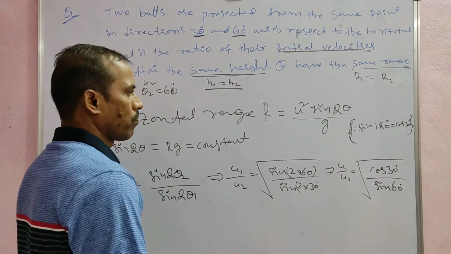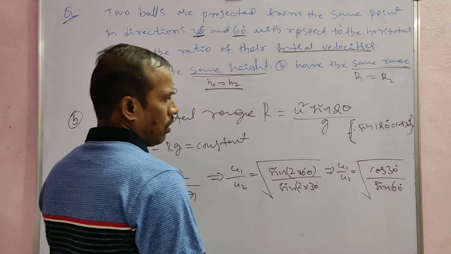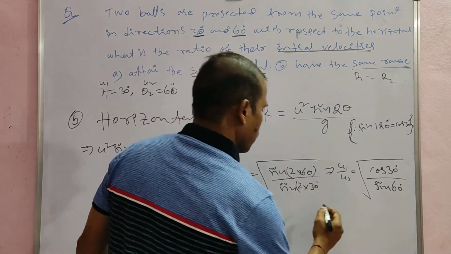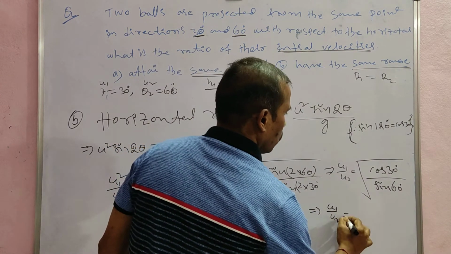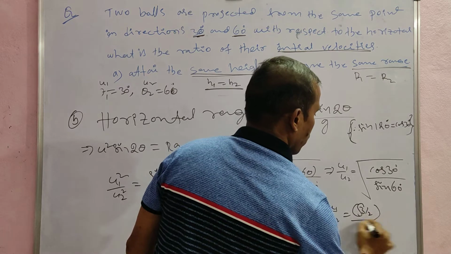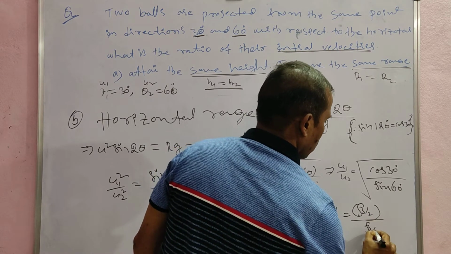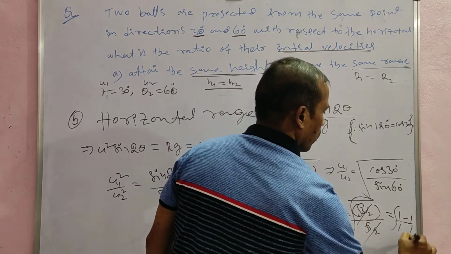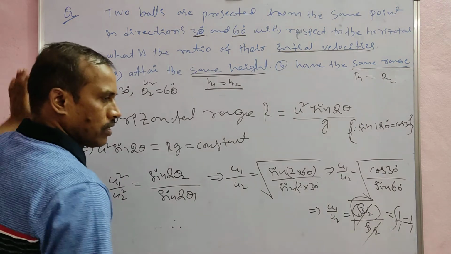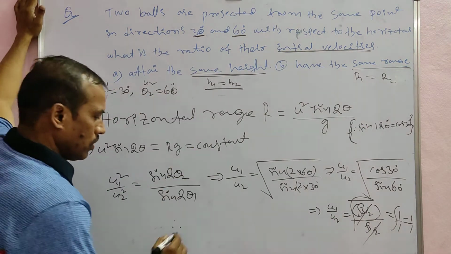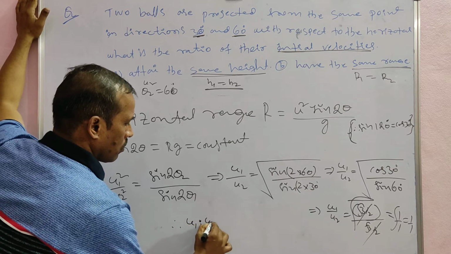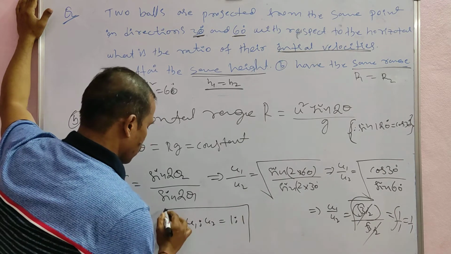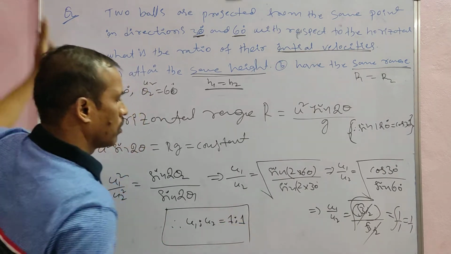Cos 30 is equal to root 3 by 2, sin 60 is equal to root 3 by 2. So u1 by u2 is equal to the root of root 3 by 2 by root 3 by 2, these cancel, so it is equal to 1 by 1. So for equal ranges the ratio of the initial velocities u1 is to u2 is equal to 1 is to 1. This is the answer to this problem.